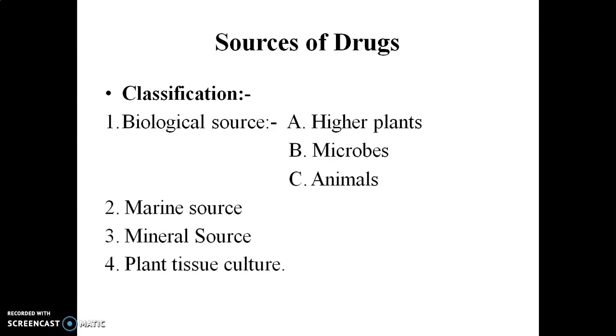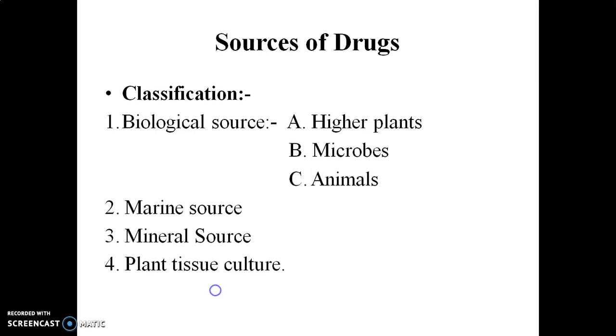The fourth one is plant tissue culture. It is a technique used for the development of new plant material from a single cell, which is known as the explant. In this technique, different cultures are prepared, and they act as a source of crude drugs.